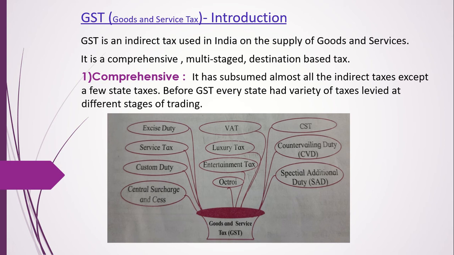Then there will be other things which will have 5% tax, then 12% tax, then 14% tax, then 28% tax. So you just check how much percentage of tax you have paid on what thing. So comprehensive it is. All these taxes have come under one roof, GST.